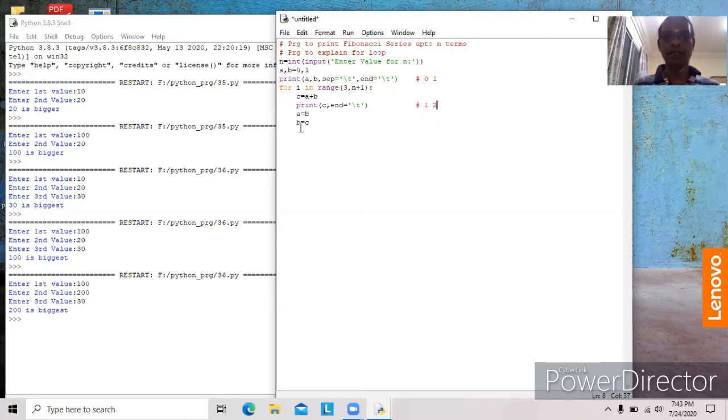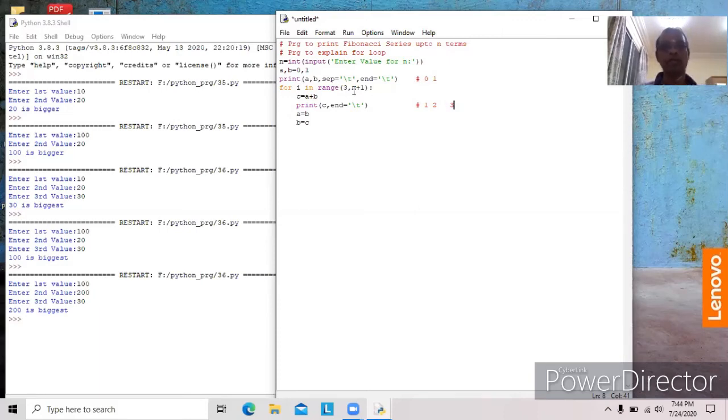Again A is assigned with B. Now B is 1. A will be 1. C is 2. B is assigned with 2. Now A is 1, B is 2. It goes for I. Now I is assigned with 5. So 1 plus 2, that means C contains 3. 3 will be displayed here. And then A is assigned with 2, B is assigned with 3, it goes here. I is assigned with 6, it is out of the loop, it comes out.